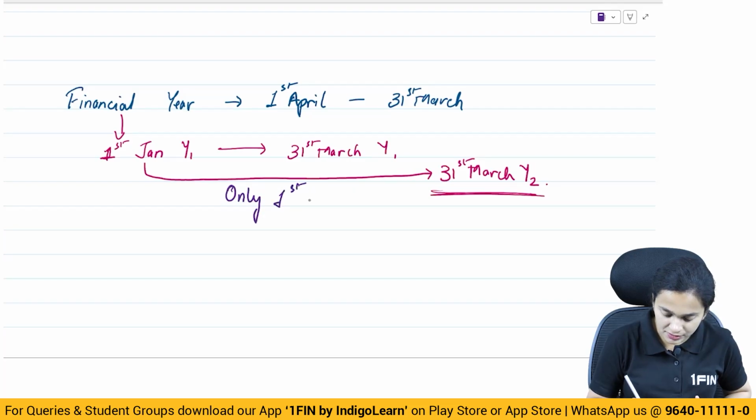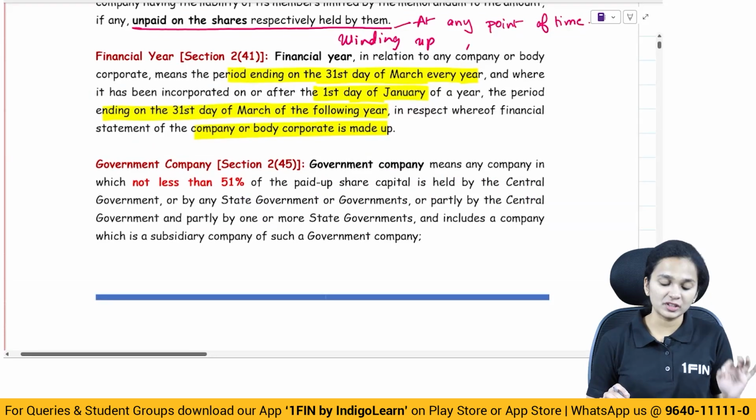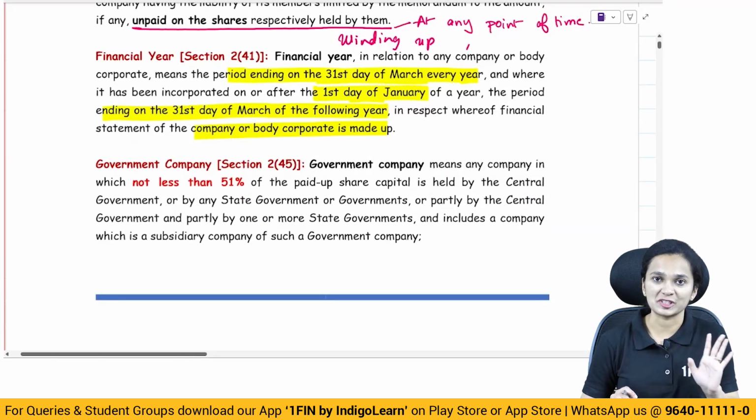This is only for the first financial year, not for any year after this. Generally the period is 1st April to 31st March. So that is what the definition of financial year talks about.